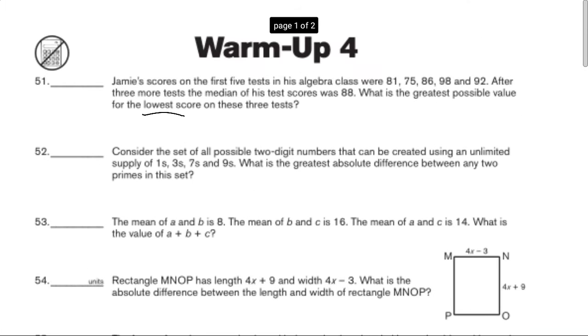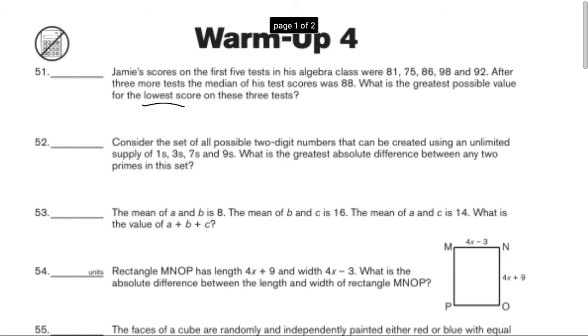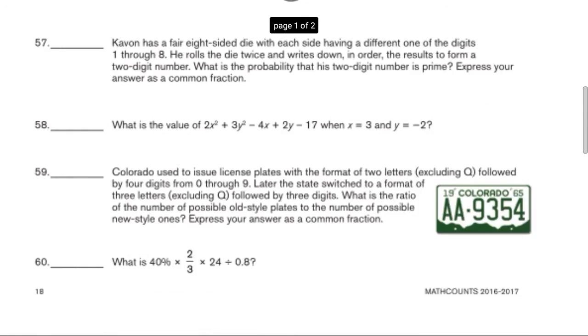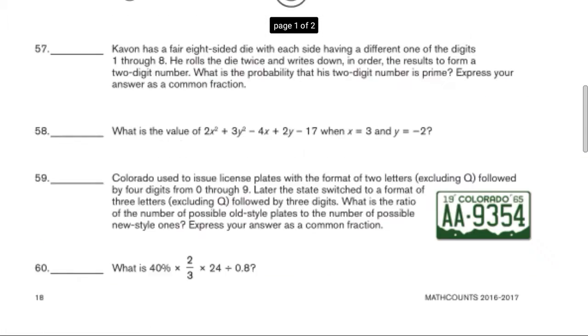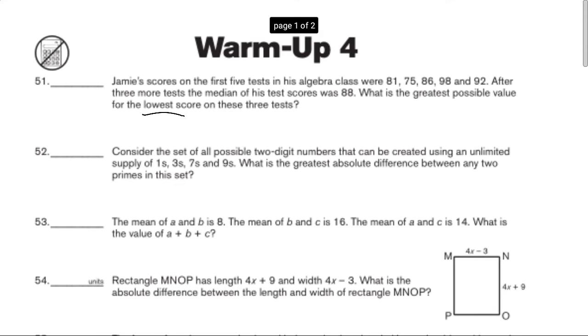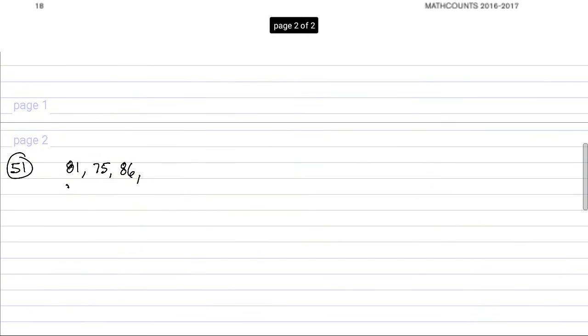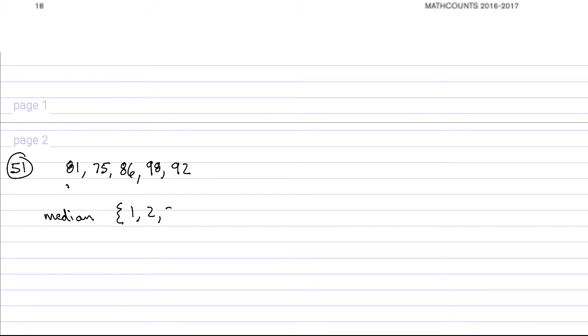Our numbers here are 81, 75, 86, 98 and 92. And the median, right, is in a, let's say we've got this set 1, 2, 3.